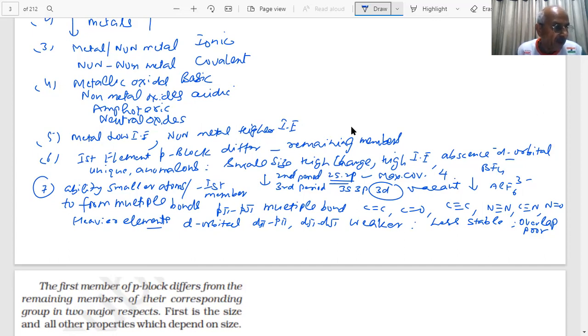And that we see with oxygen, where such possibilities are there, like fluorine, oxygen, or highly electronegative elements. So here is general information about what we are going to see in the p block elements.